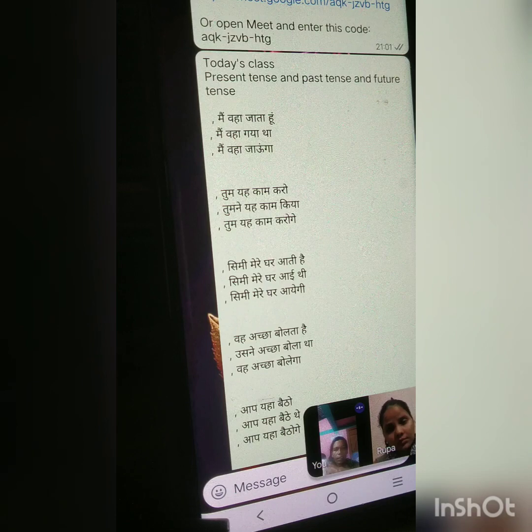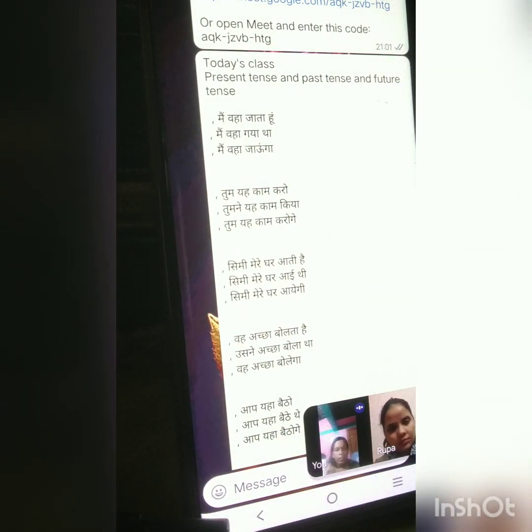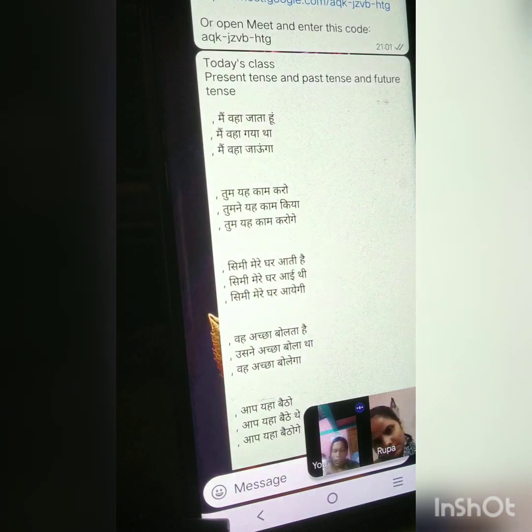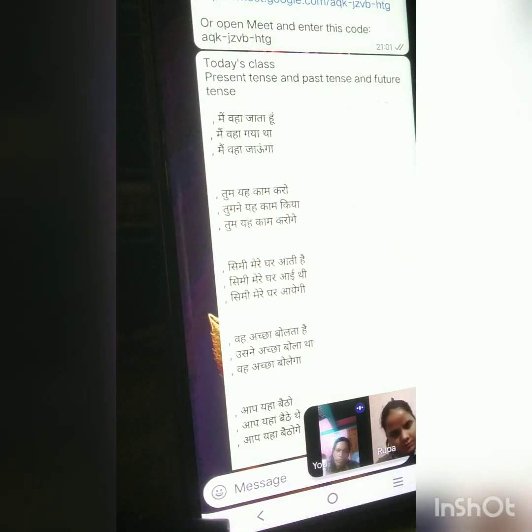So here you can see present tense, past tense and future tense. The present form you know already: है or हूँ will be there. In the past form, था will be there, or sometimes the verb will be किया, गया, आया, like that. And in the future form, गा will be there: करूँगा, जाऊँगा, खाऊँगा, आऊँगा, like that. Okay.